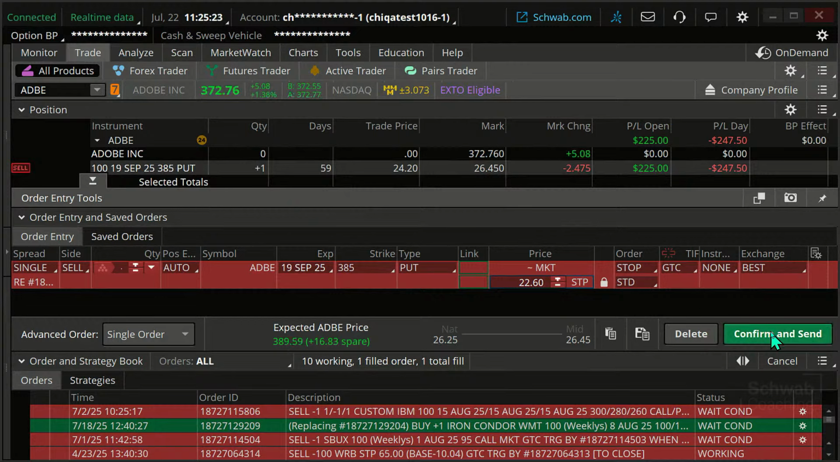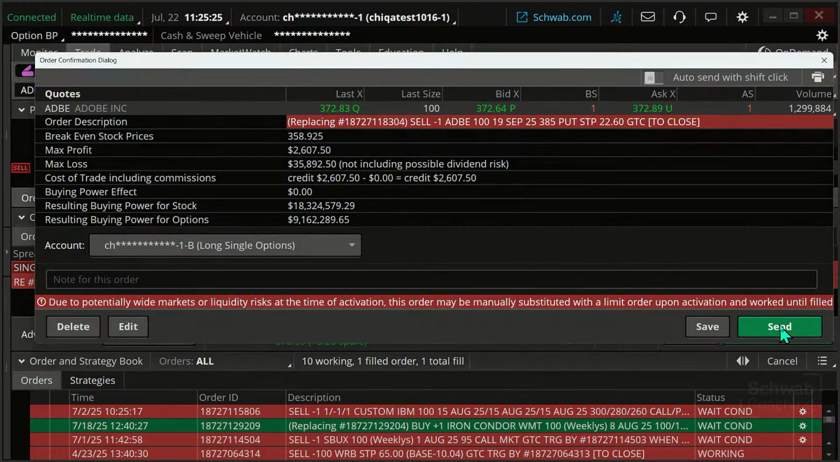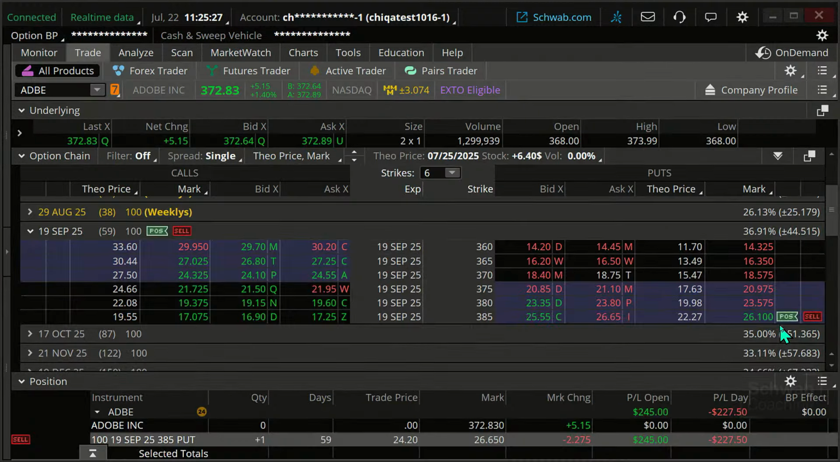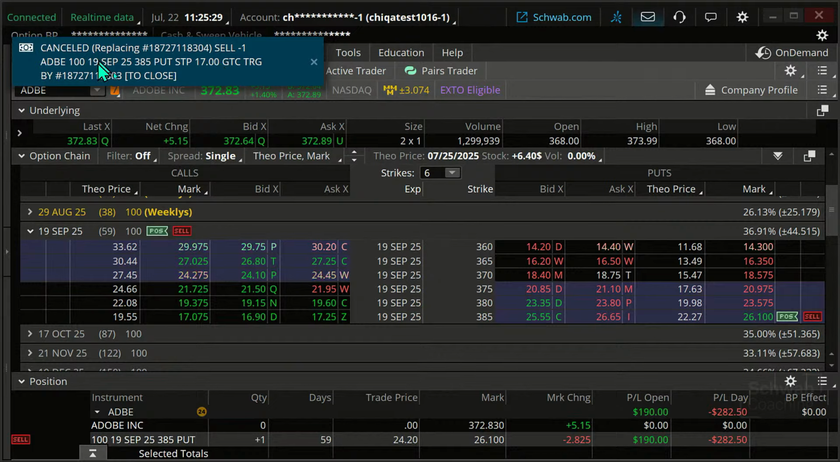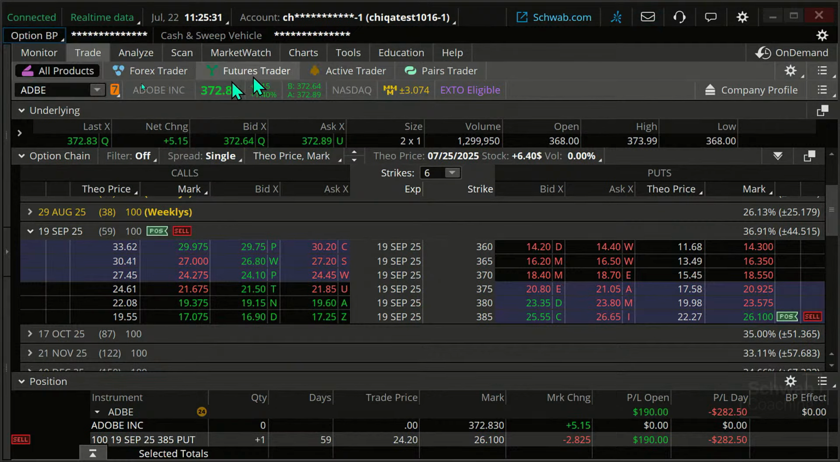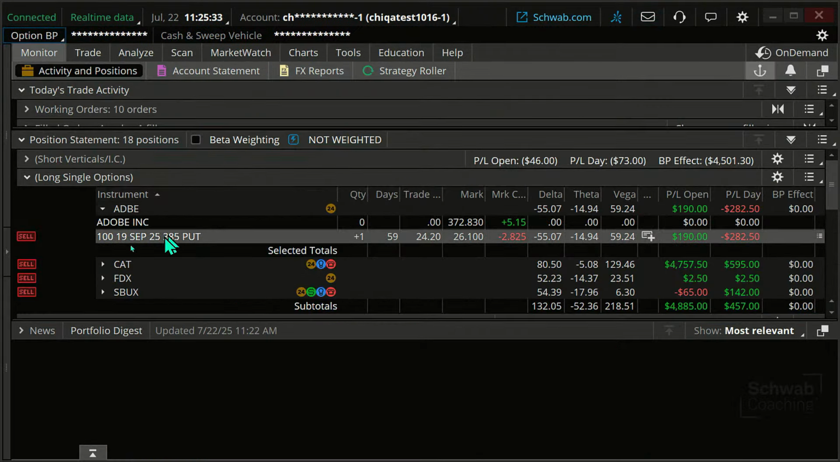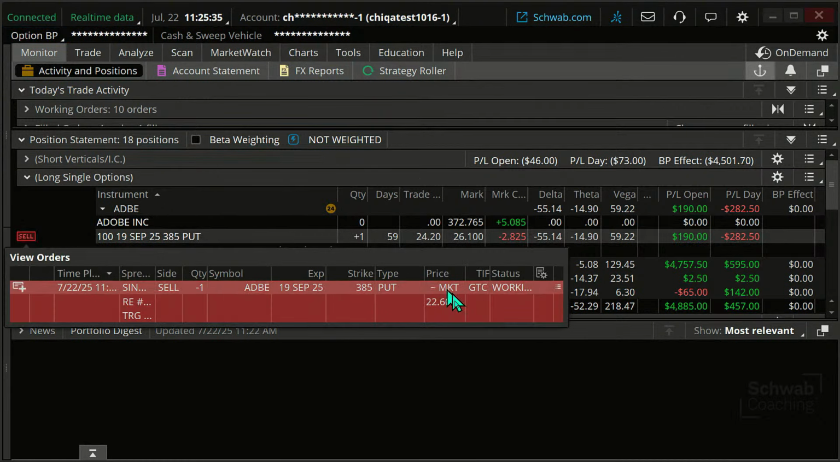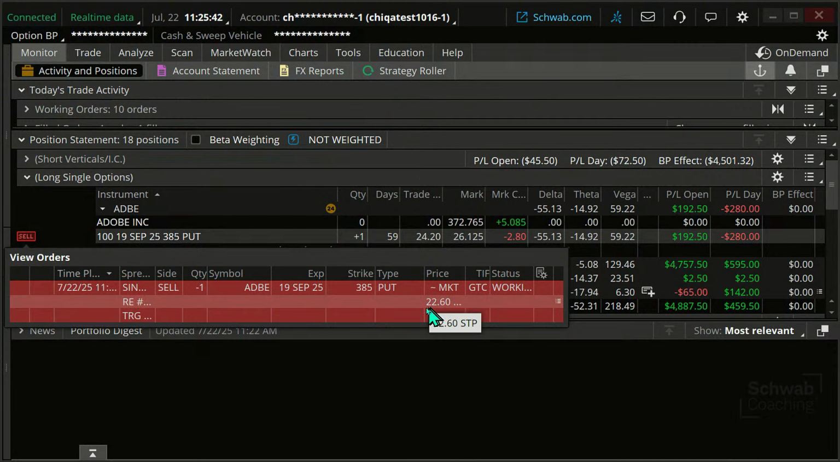Okay, so I'm going to confirm and send. And once I send this order, what happens is it cancels the other one. And now if I look at Adobe and I look at this cell, now it's showing that price up at $22.60 instead. So it's important, I think, yes, you can certainly do these trades.